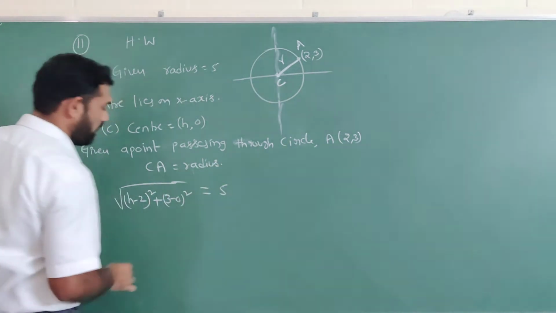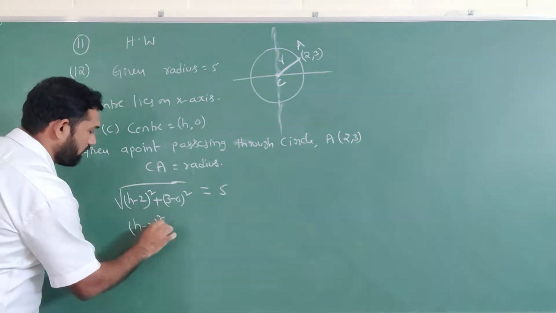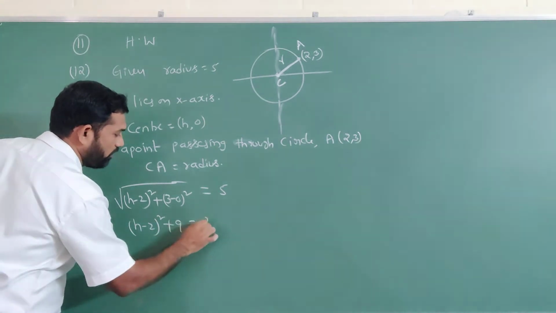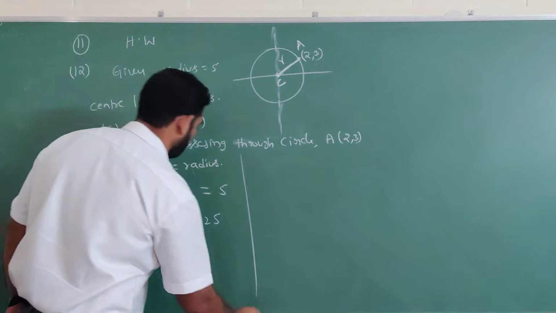Radius is 5. Now squaring on both sides: h minus 2 whole square plus 3 square 9 equal to 5 square 25.